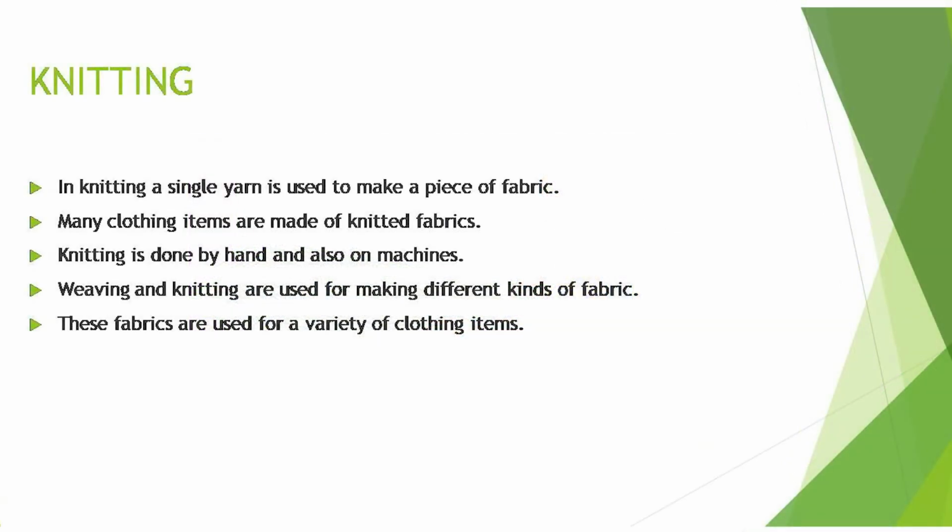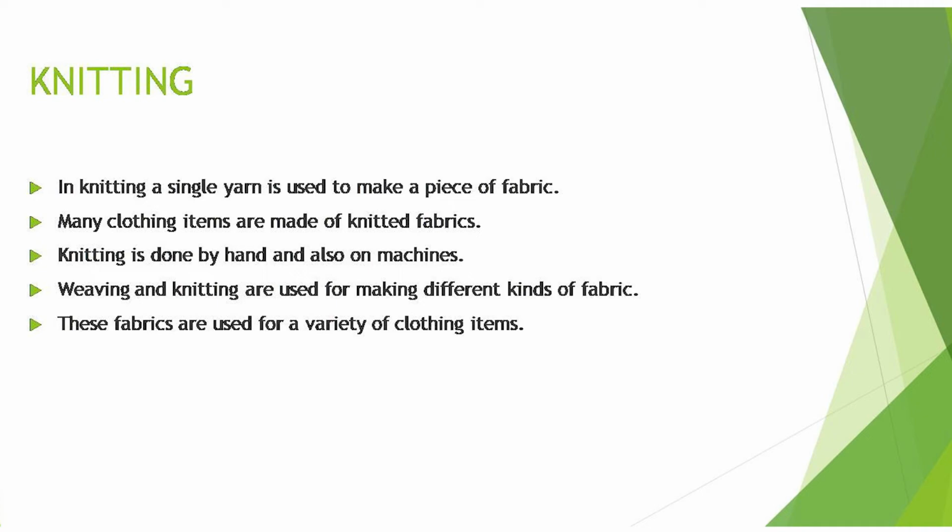Now, next process is knitting. In knitting, a single yarn is used to make a piece of fabric. Many clothing items are made of knitted fabrics. Knitting is done by hand and also on machines. Weaving and knitting are used for making different kinds of fabric. These fabrics are used for a variety of clothing items. So this is the whole process to make a cloth from the raw materials obtained from plants.